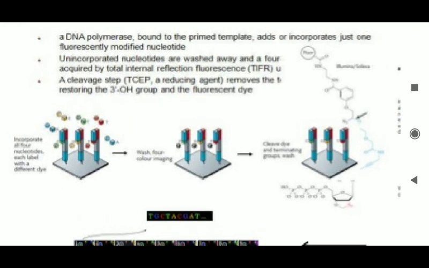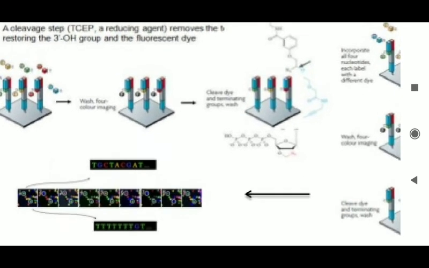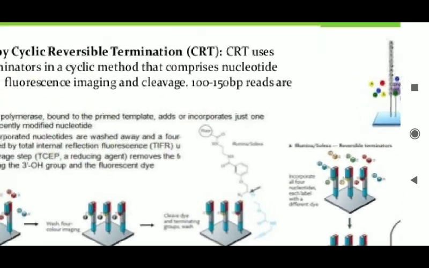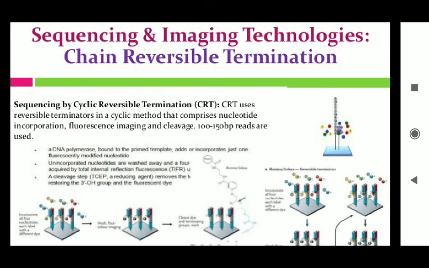all 4 nucleotides, right? Each is labeled with a different dye. You can see there is a different color. Then the 4 colors that have not been incorporated are washed out, and after that there is a cleavage step that removes the 3-hydroxy blocking group and the fluorescent dye. You can see that is the general procedure for this cyclic reversible termination sequencing and imaging technology.